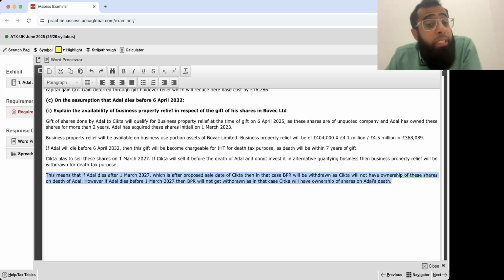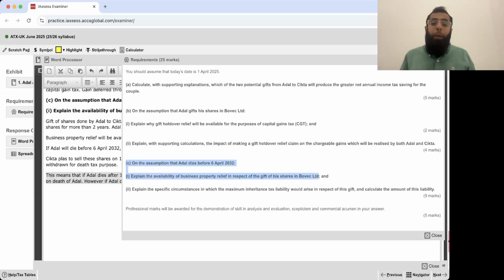I believe it was an easy one, but it was all about understanding the requirement in a good way. First, getting the BPR, looking at its conditions, looking at the death date, which was very much essential. And then, what if she sells it before the death date and what if she sells it after the death date.